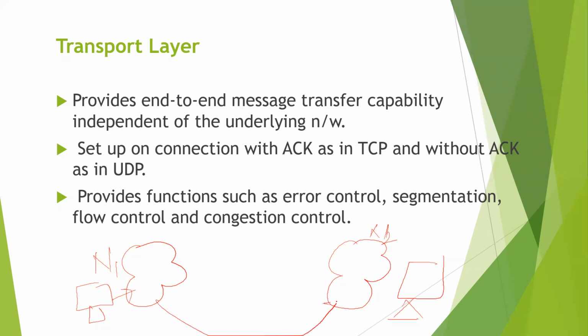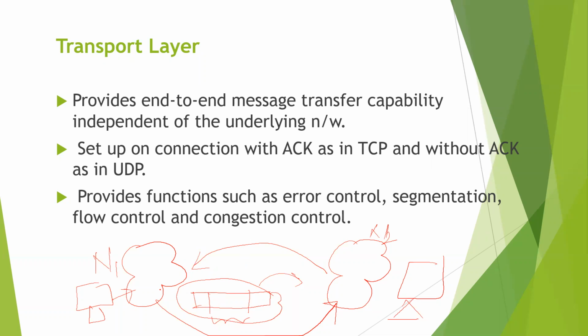I want to transfer one message. So what does this N1 do? Using the transport layer, it sends one data packet with source and destination address and with the information packet. After this, N2 receives this data, and N2 will give an acknowledgement that it has received the data packet, and it also gives some information about the packet which it has received.